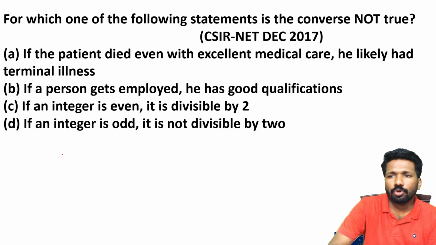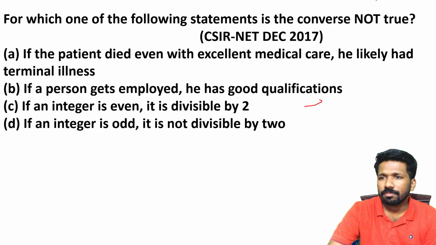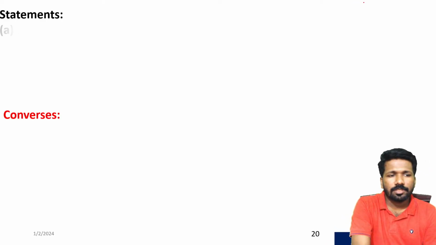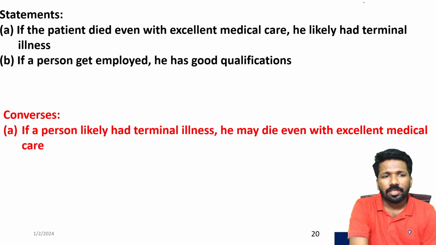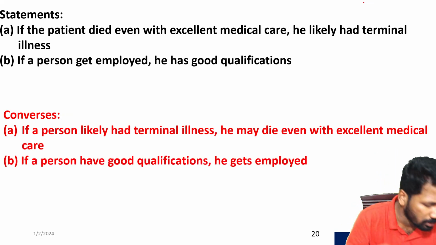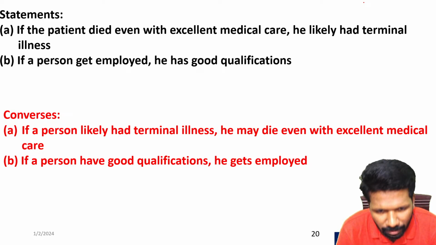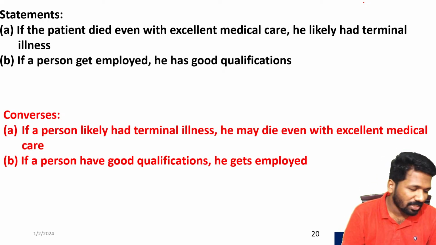We want the converse not true case. The question is asking which of the following converse is not true. That is why this is not the answer. Second option, if a person gets employed, he has good qualification. What is the converse of that? If a person has good qualification, he gets employed. Is it true in real life?